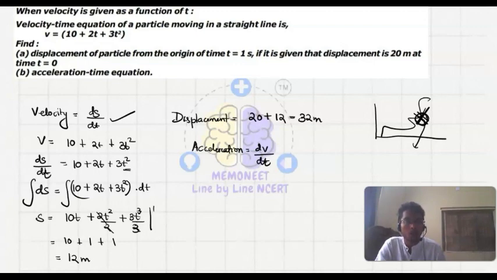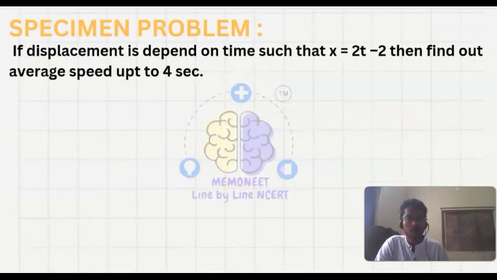So the velocity is given as 10 plus 2t plus 3t square. When we differentiate it, that is dv upon dt, which is equal to a, on differentiating a constant it will be 0. Then differentiating 2t gives 2, and 3t square gives 6t. Okay, so the acceleration expression is 2 plus 6t.